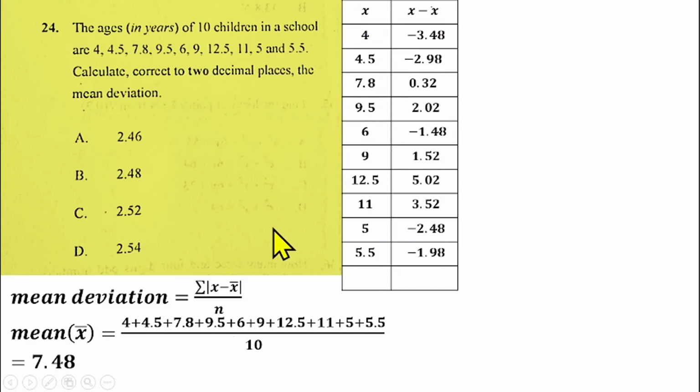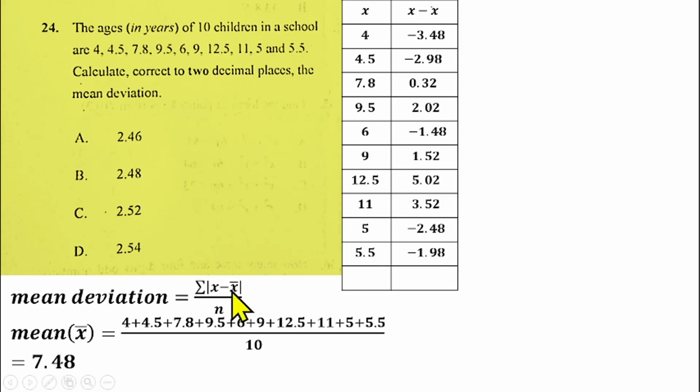We can now compute our x minus x bar. That will be 4 minus 7.48, which gives us minus 3.48. The next one will be 4.5 minus 7.48, which gives us minus 2.98. 7.8 minus 7.48 gives us 0.32. 9.5 minus 7.48 gives us this. So you do everything like that, and you have this.